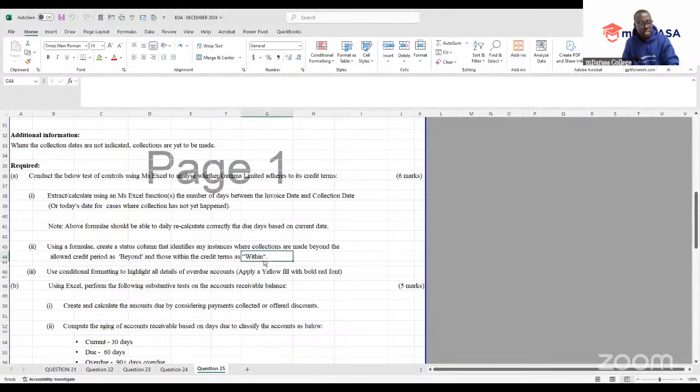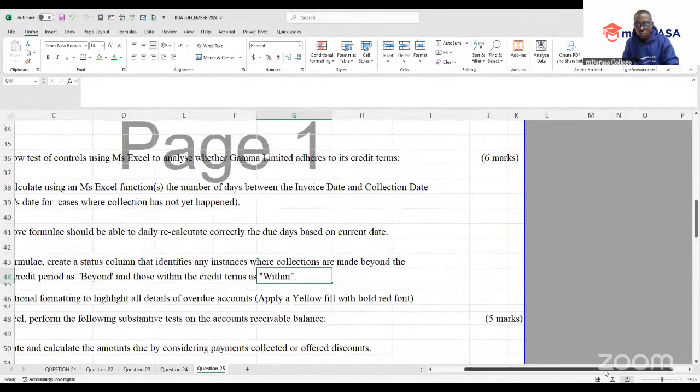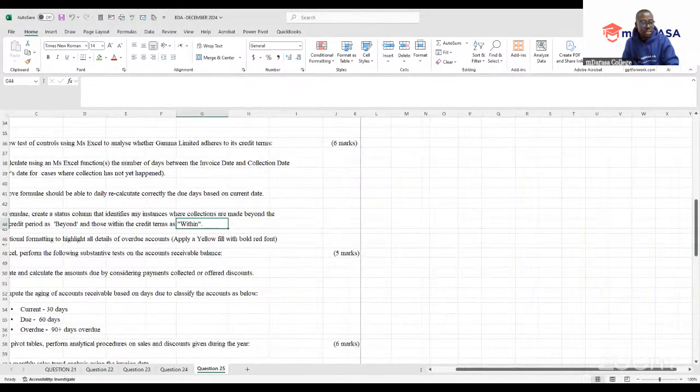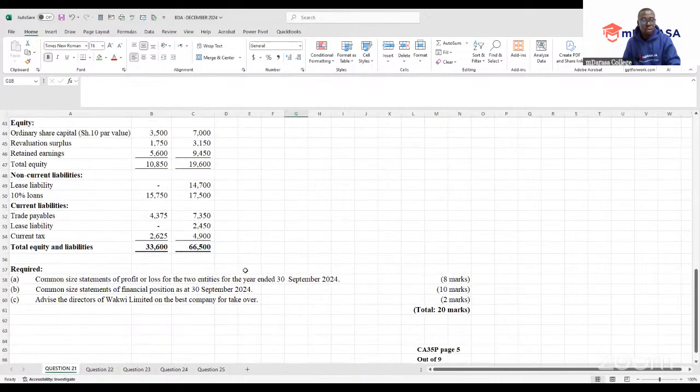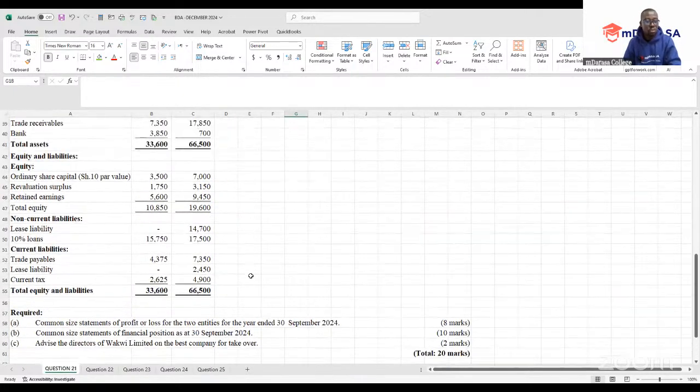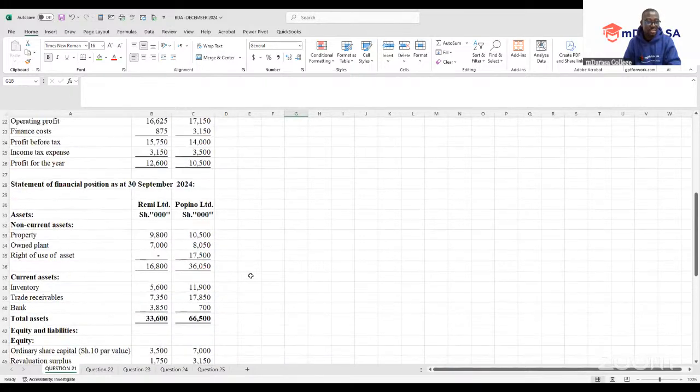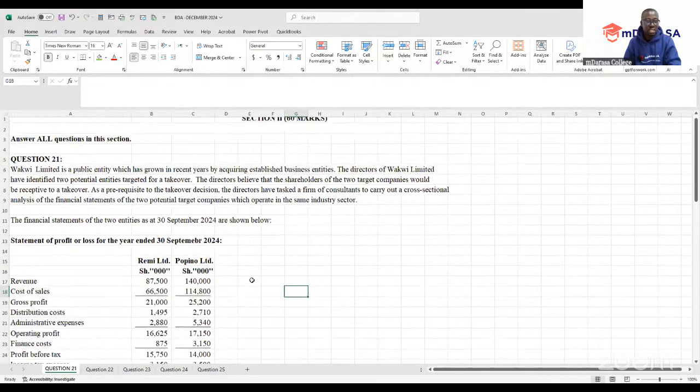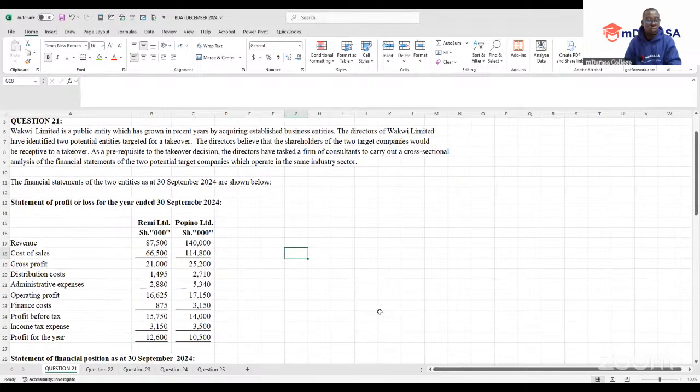So our task today, I want us to handle question number 21. Question number 21 is all about common size financial statements, right? So let's go through this question together and see what you are expected to do and what you're supposed to advise this company.